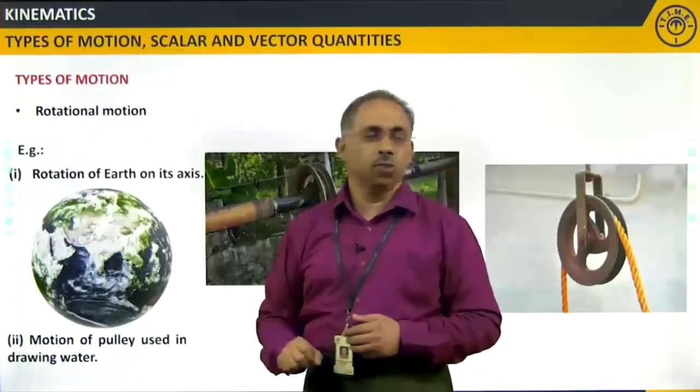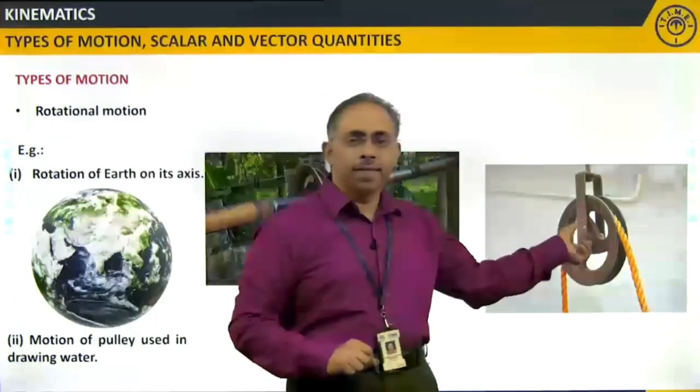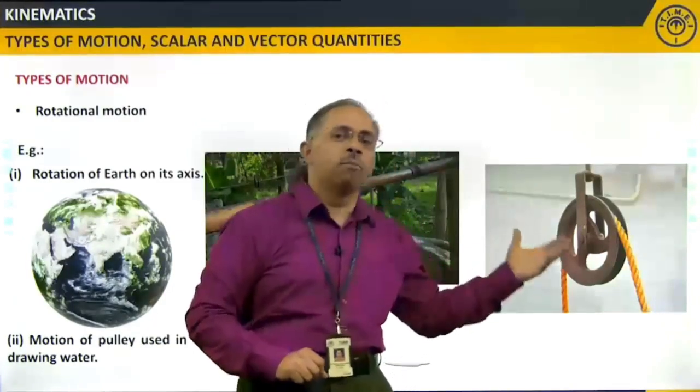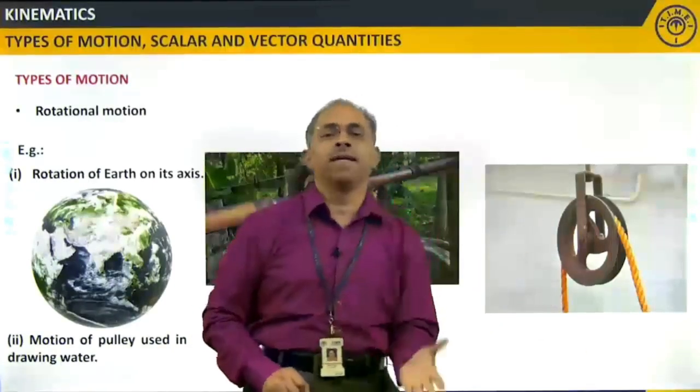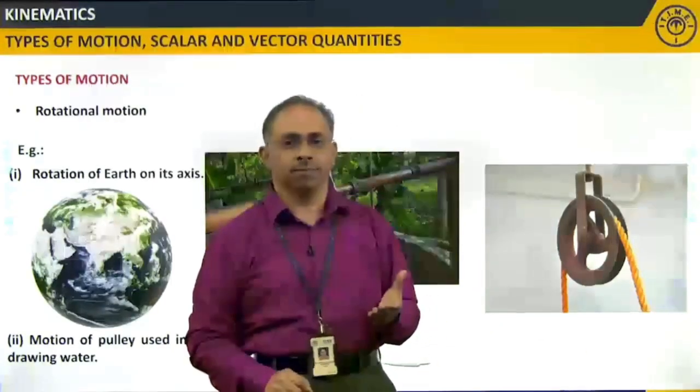Clear? So in this particular example the pulley is having a rotational motion, whereas the body which is attached to the rope will be having a translatory motion in the upward direction.